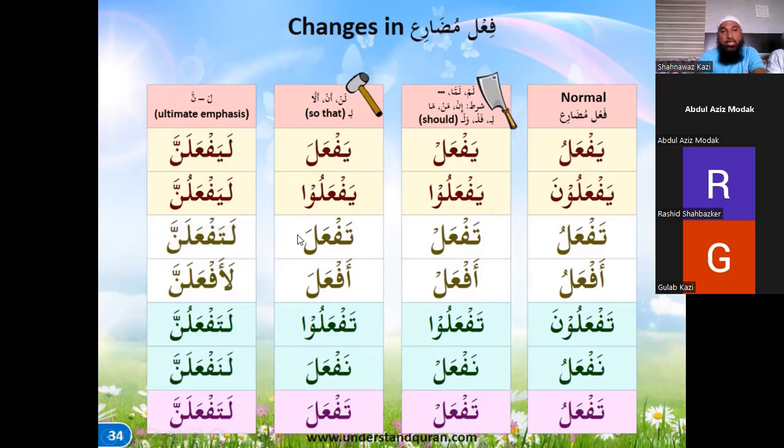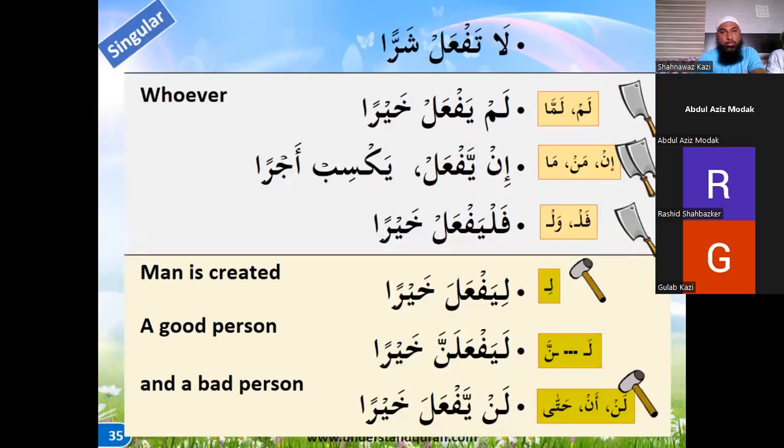And when we have lam ta'kid, then ultimate emphasis, lam with a fatha, with a noon, with a shadda, right? And if it is a fatha, then it is singular, and if it is a dhamma, it is plural. Okay. So this is the summary and synopsis. Now, as we have seen, there are some ways where we can remember this easily, and this is a table that has been made for easy remembrance of the words.